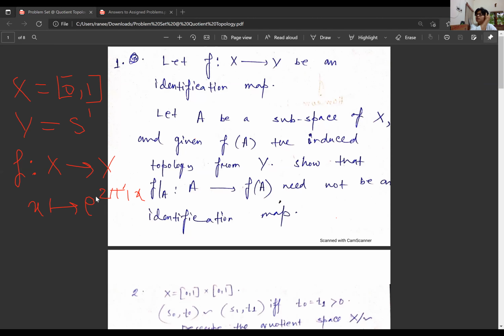But I have something here to think about. I am not very sure. The thing is that I have the closed unit interval [0,1] and I have the circle here, which is my Y.